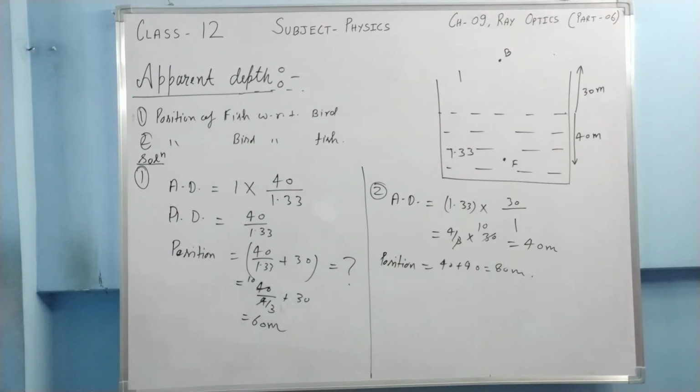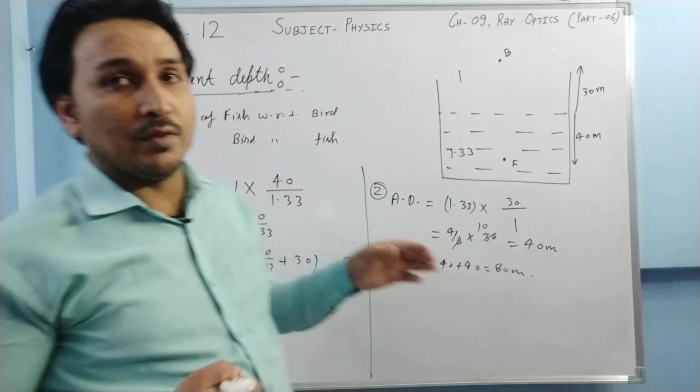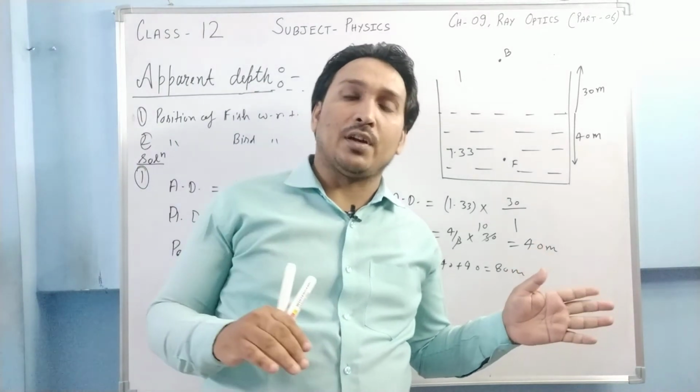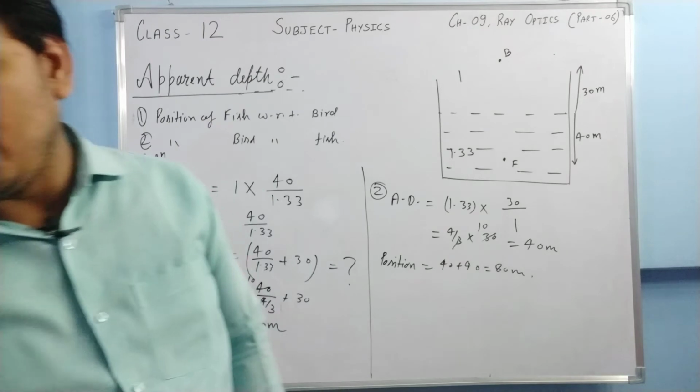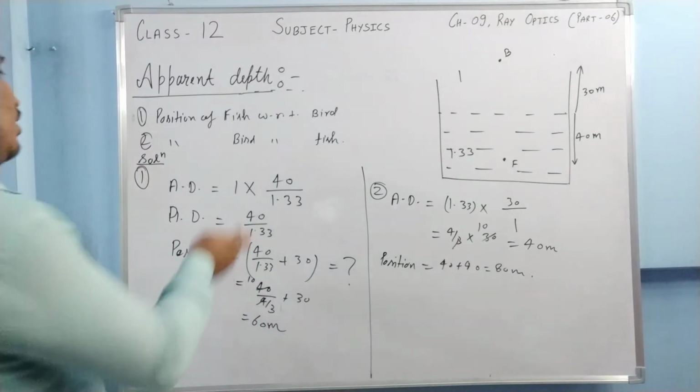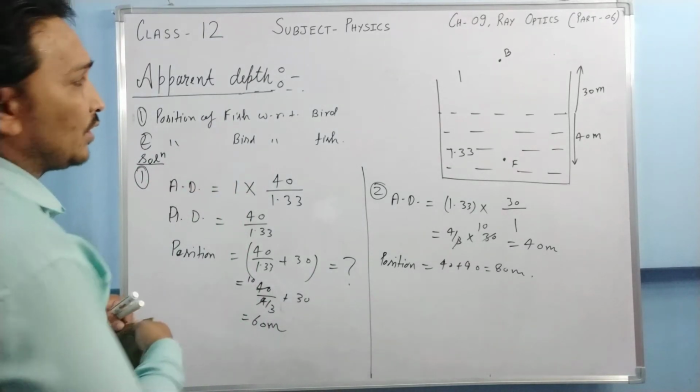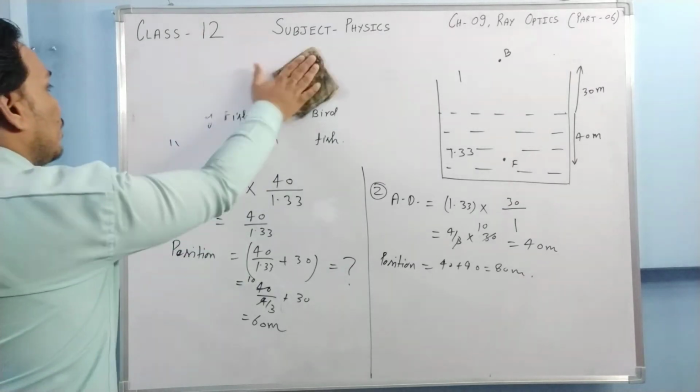So this is how these questions are solved. Remember, refractive index of the medium of observer multiply by real depth upon refractive index of the medium of object. This is the formula you need to apply. Okay, so this is the case of apparent depth. Now let us move and let us try to understand total internal reflection.